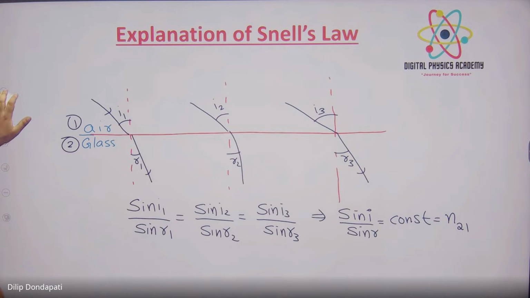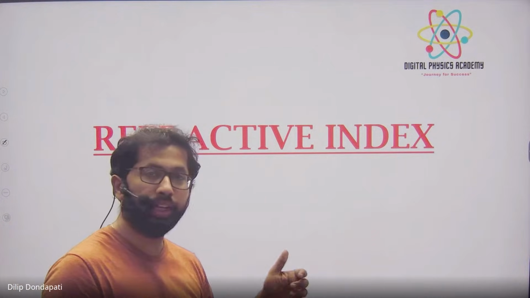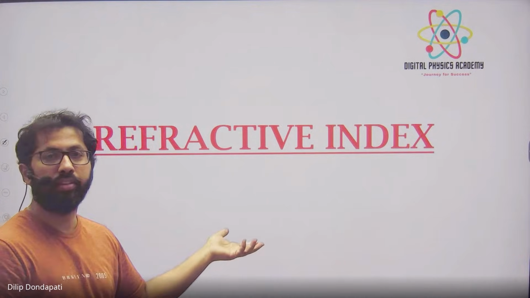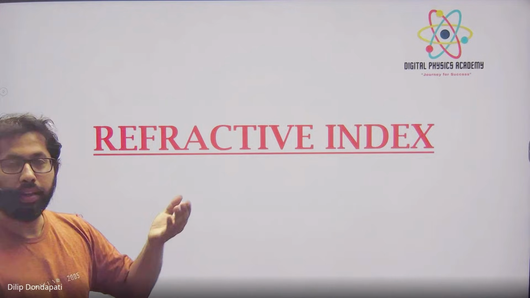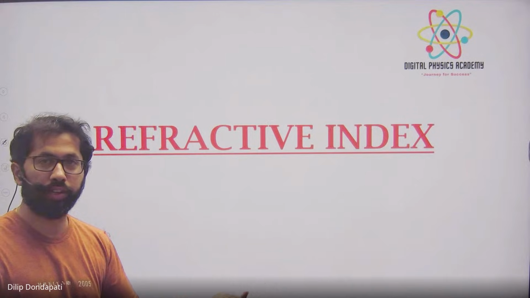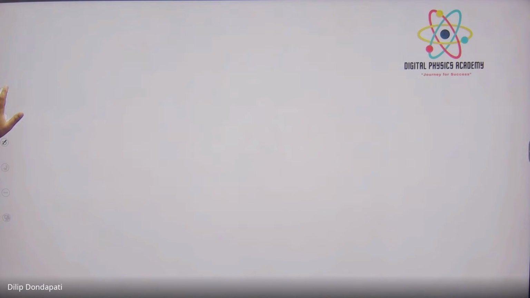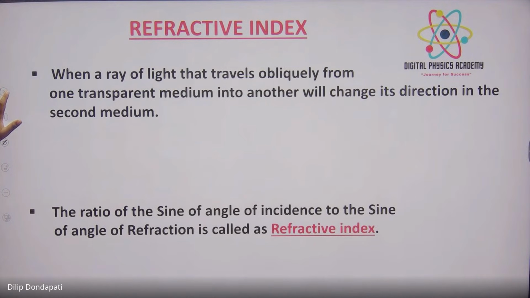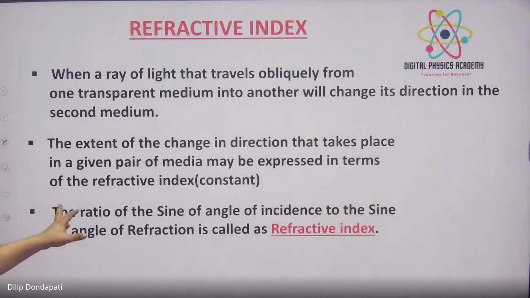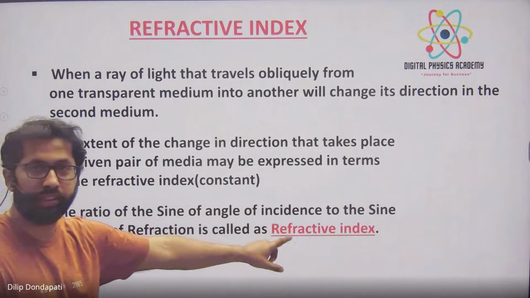Okay, now we'll talk about the refractive index. For the refractive index definition, you write Snell's law, but don't write the whole Snell's law. The ratio of the sine of the angle of incidence to the sine of the angle of refraction is called the refractive index. The definition of N2,1 is being asked. Refractive index is nothing but the ratio of the sine of the angle of incidence to the sine of the angle of refraction. This is the definition always.